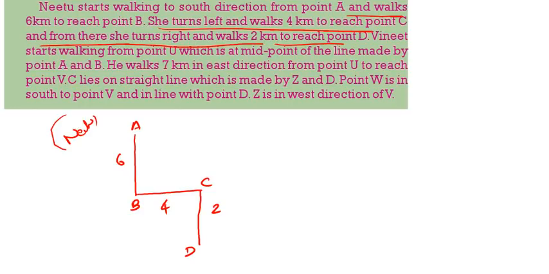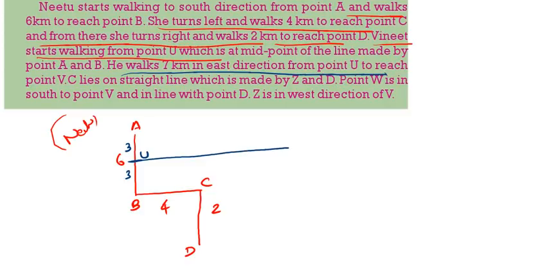Now Vinith. Vinith starts walking from U. U is the midpoint of A and B, so write down U here. U being the midpoint means from A to U 3, U to B 3. Now from here, Vinith walks 7 meters in the east direction to reach V.